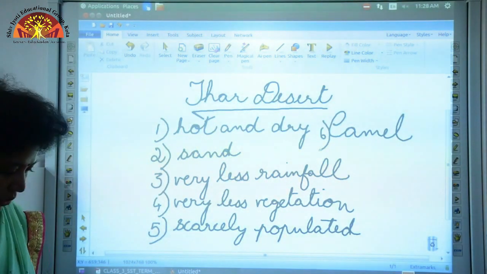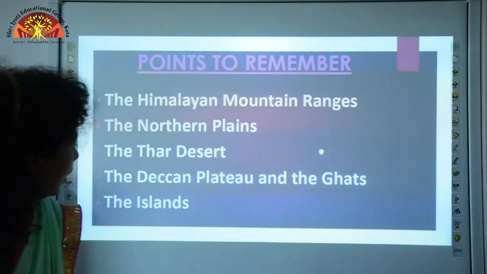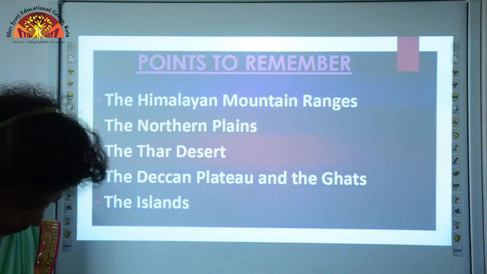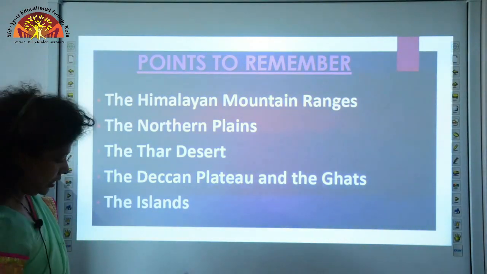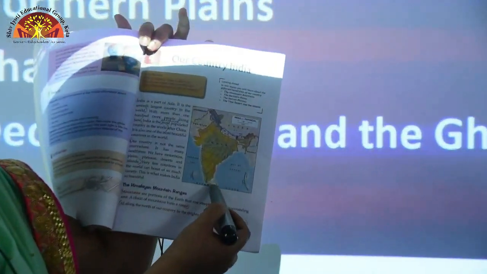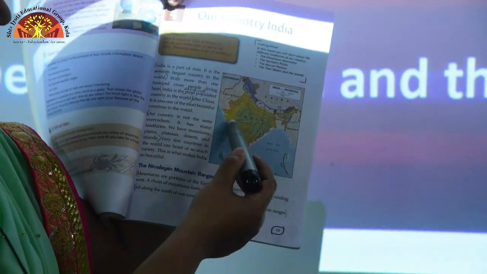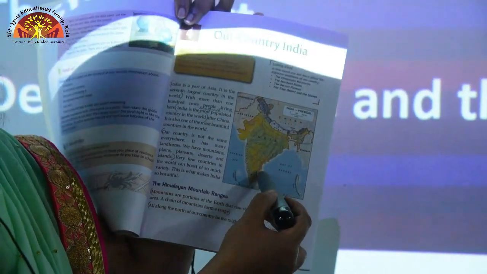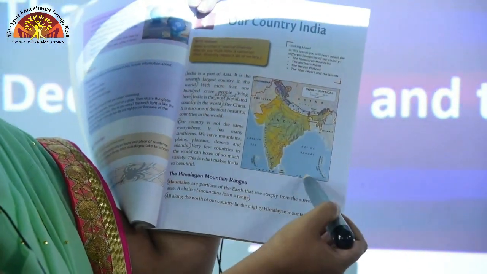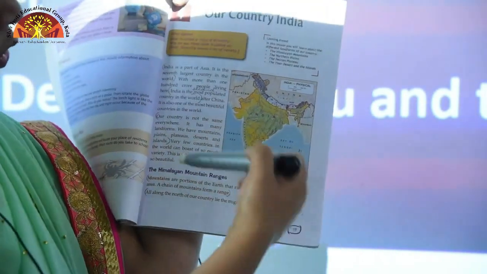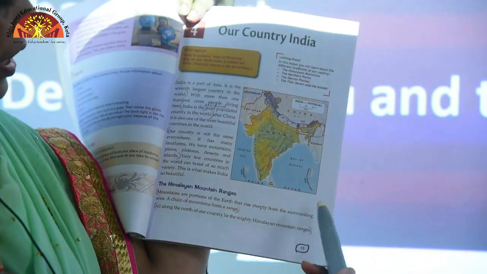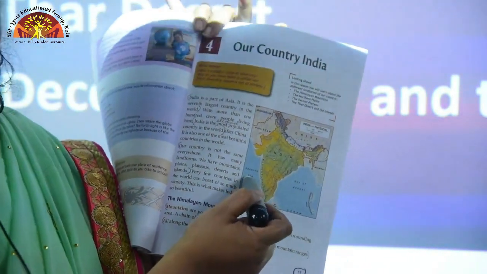Let us now proceed to Deccan Plateau and the Ghats. If you notice again in page number 19, the southern part of India is a peninsula, that is, it is covered on three sides by water. So what are they? To the east you have Bay of Bengal, to the south you have Indian Ocean, and to the west you have Arabian Sea.